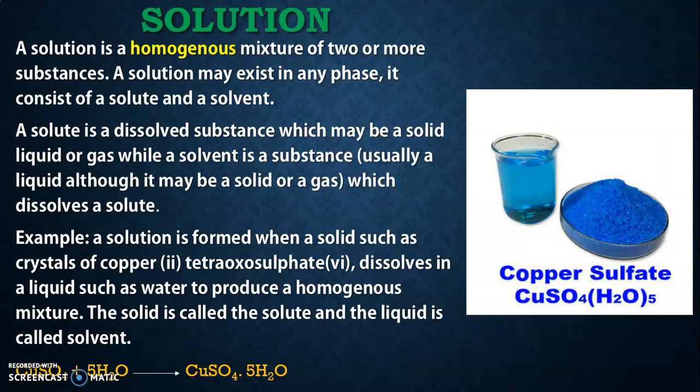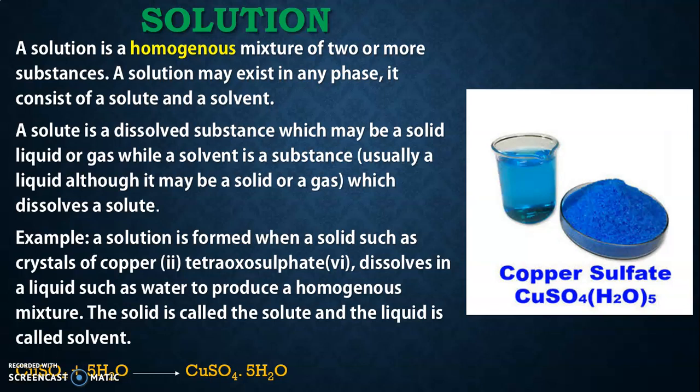While a solvent is a substance, usually a liquid, although it may be a solid or gas. That means it depends on the kind of mixture we are bringing together. It depends on the kind of two substances we are bringing together. Either it is solid to solid, or solid to gas, or gas to liquid. So it depends on any of these solvents we are using, which dissolve a solute.